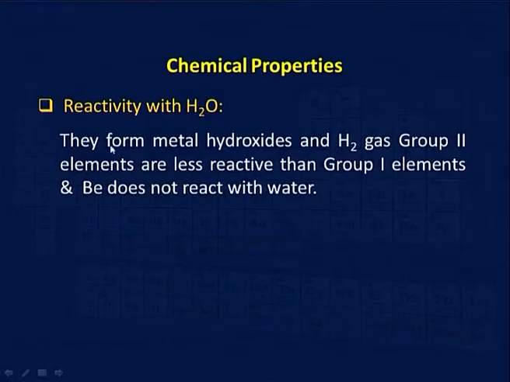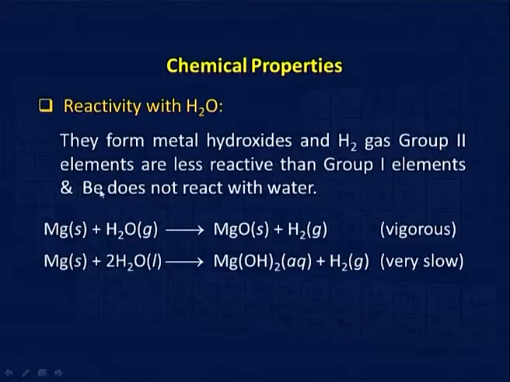Then, reaction with water, reactivity of water with metal. Beryllium does not react with water at all, it is almost insoluble in water. Magnesium reacts very slowly, whereas as you go down the group the reactivity becomes faster and faster. We can see here beryllium does not react with water, magnesium does react, it is solid, this is in gaseous form, not in liquid form, then it reacts vigorously, but otherwise it is very slow.